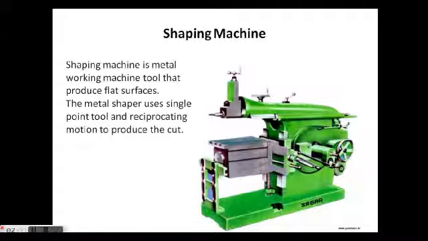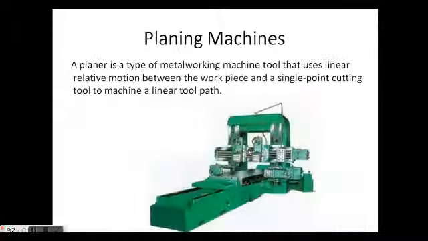In the case of the lathe machine also we are using a single point cutting tool, but the angles will be different. Here in this case it is applicable for small components. We are going to fix the component here, and this is a ram. The ram will reciprocate to and fro. So when we are fixing the component, it will remove the material.